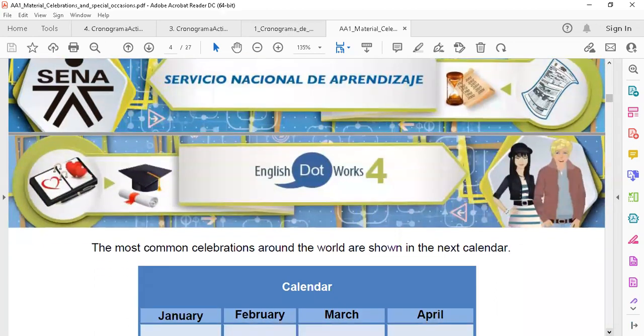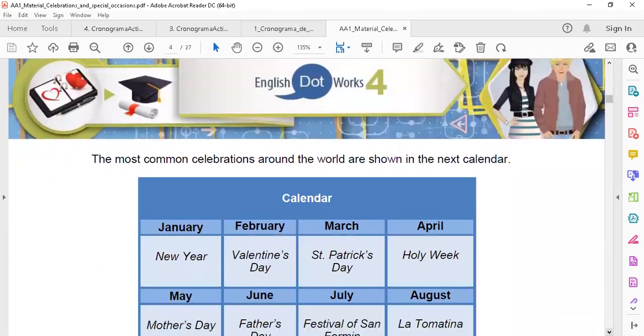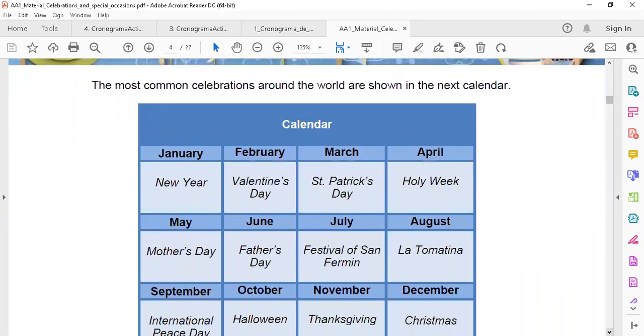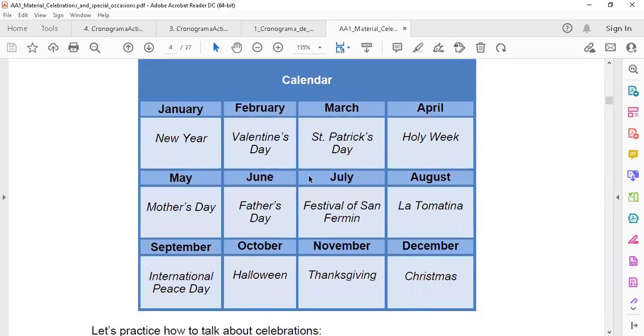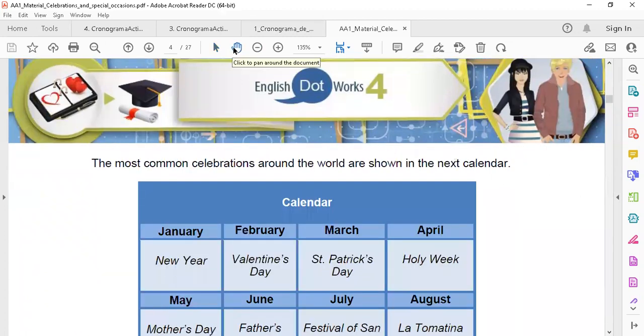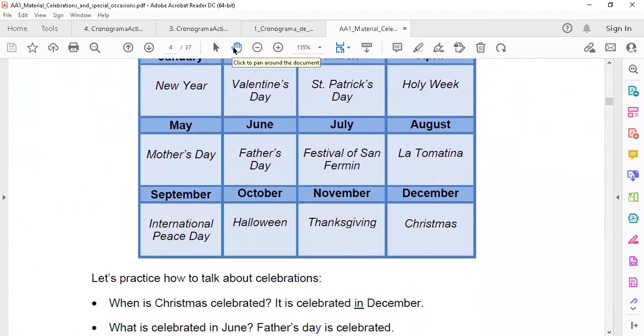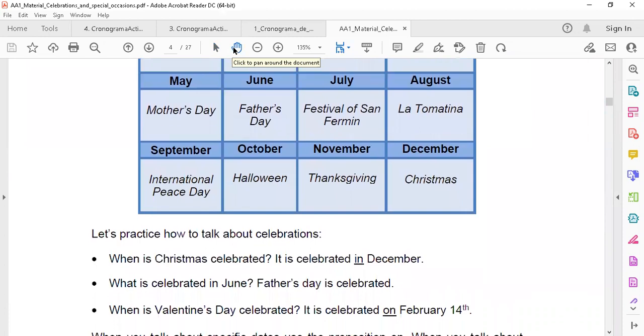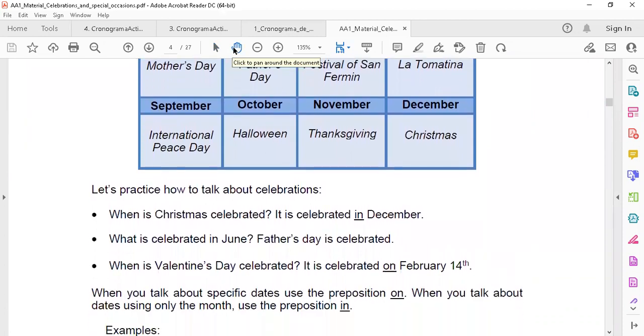What else? The most common celebrations around the world are shown in the next calendar. Here are the most common: Thanksgiving, Halloween, International Peace Day, La Tomatina, etc. New Year, Valentine's Day, Mother's Day, Father's Day.